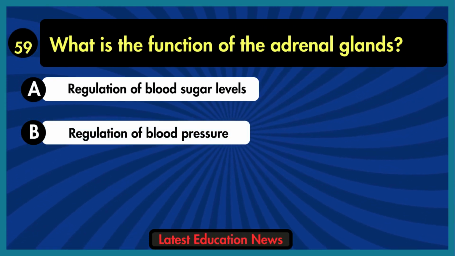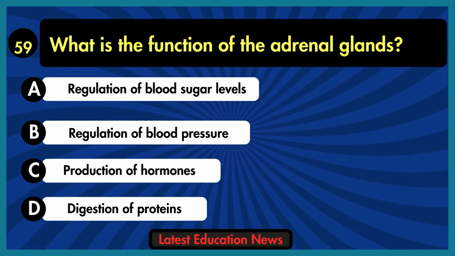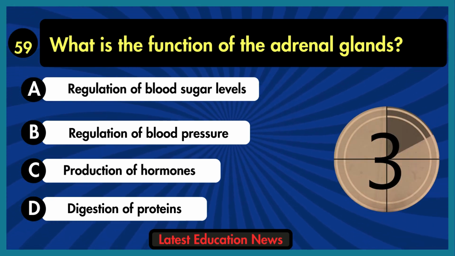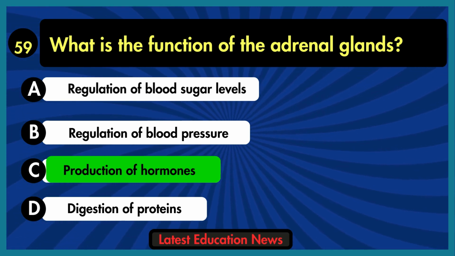What is the function of the adrenal glands? A. Regulation of blood sugar levels. B. Regulation of blood pressure. C. Production of hormones. D. Digestion of proteins. The correct answer is option C, production of hormones.